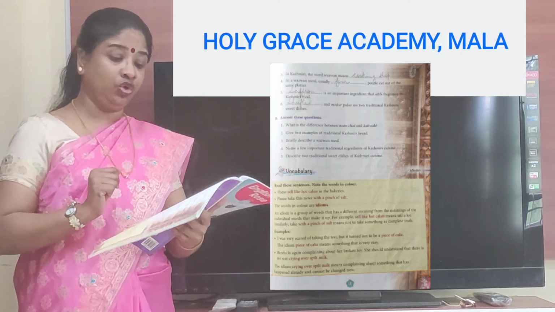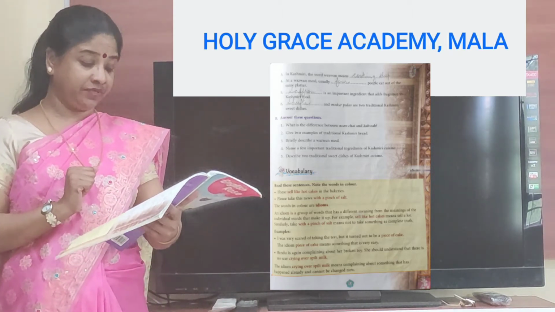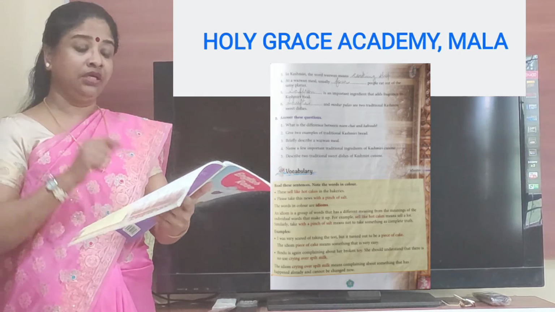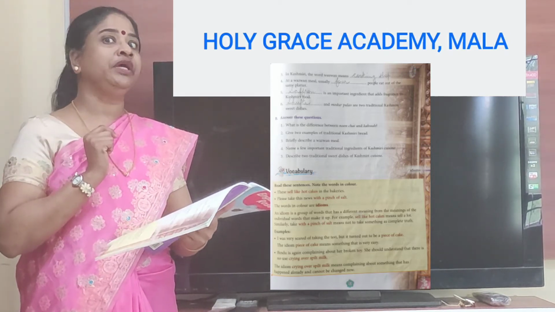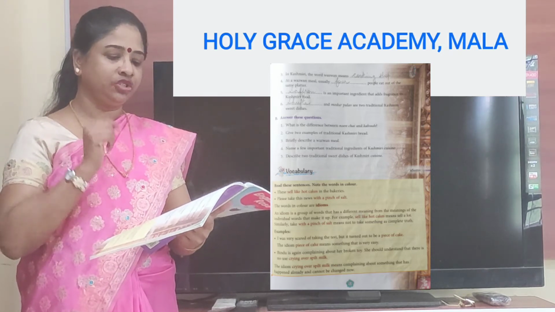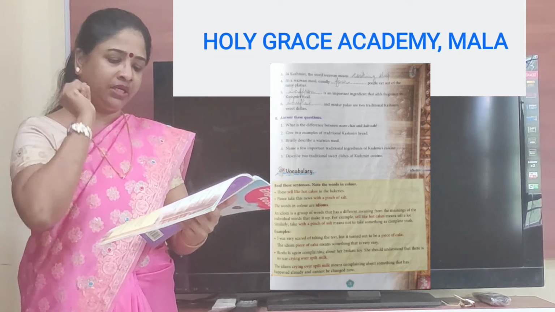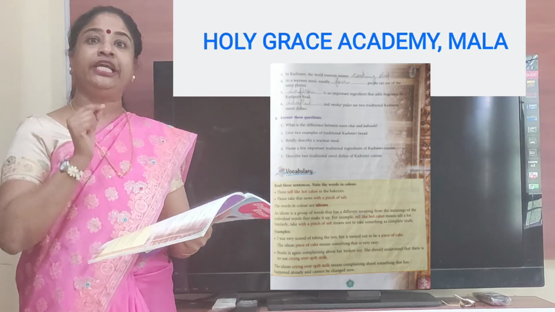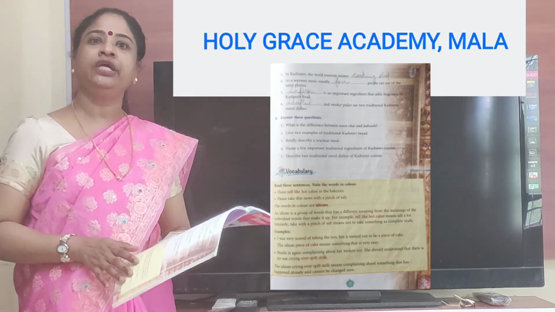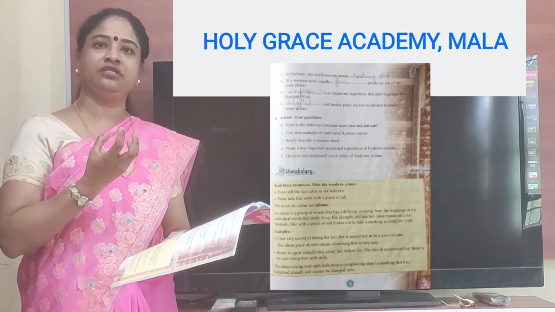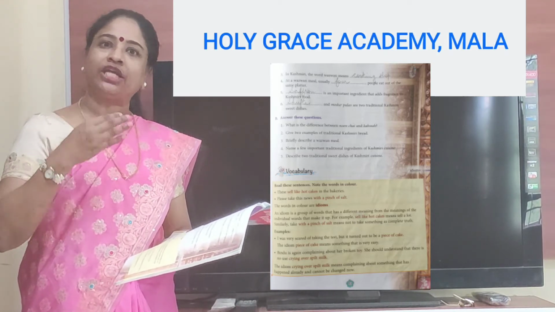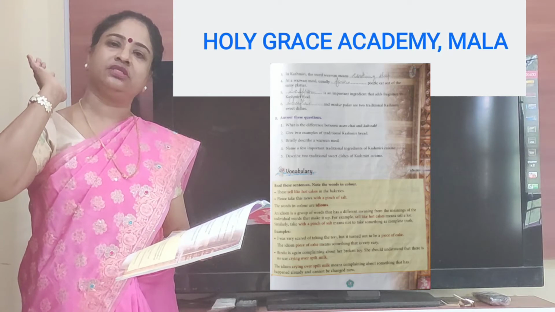Now let's take a look at vocabulary. So we completed fill in the blanks. Now we move to vocabulary and we are on page number 93. So you have a small little description of idioms. Now children, idioms are those phrases or lines which actually mean something else.